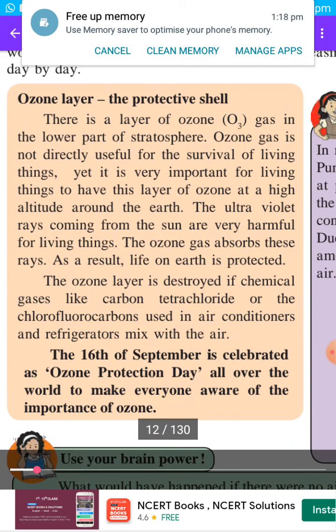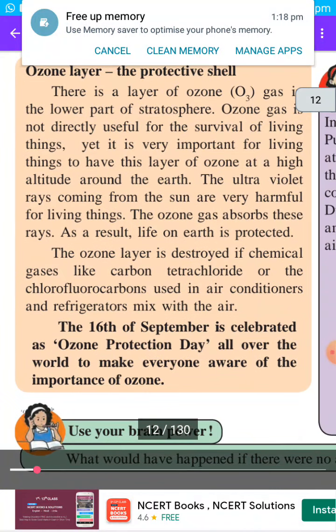So why is it important? Though it is not useful directly, the ultraviolet rays coming from the sun are very harmful for living things. The ozone gas absorbs these rays. So what is the function or use of this ozone layer? It absorbs these harmful ultraviolet rays of the sun, and as a result life on the earth is protected. So life on the earth, meaning plants and animals, get protected by this ozone layer from the ultraviolet rays.